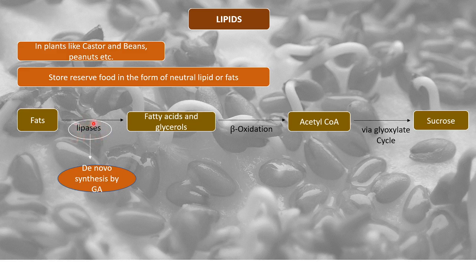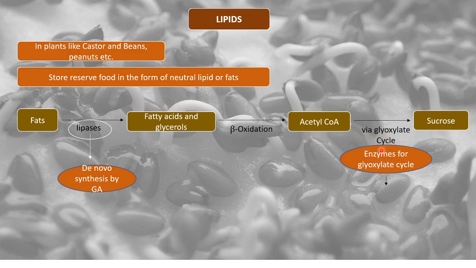The enzymes that we saw as of now, the beta amylase, alpha amylase, the lipases, the maltase, all of these are hydrolytic enzymes because these act to break the molecule by combining with water. So the lipase is also synthesized de novo by gibberellic acid. Now as I told, acetyl CoA gets converted to sucrose via the glyoxylate cycle.